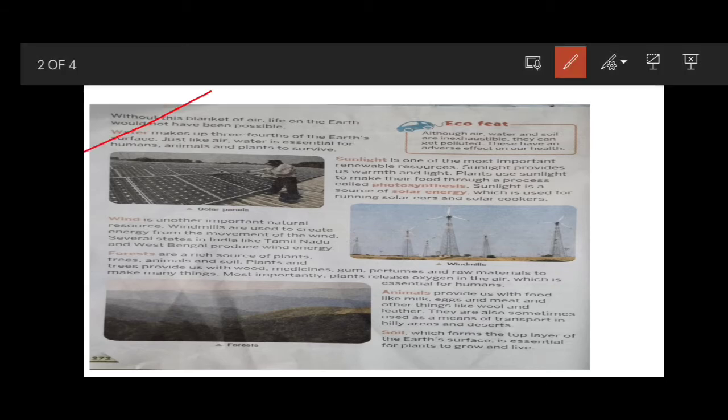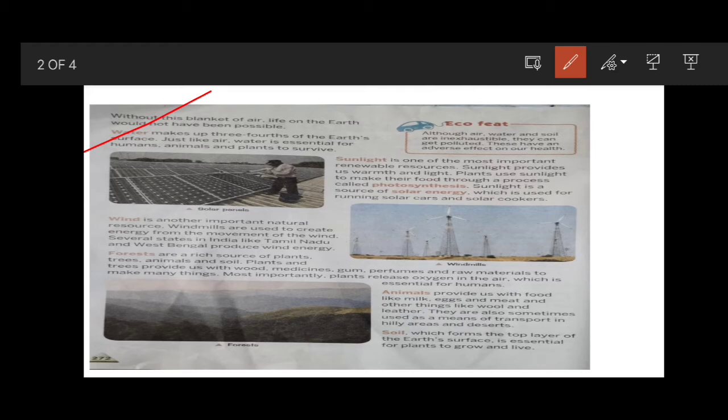Next, water. Water is also one of the important renewable resources. Water makes up three-fourths of the earth's surface. Just like air, water is essential for humans, animals and plants to survive. If we divide the earth into 4 parts, 3 parts of the earth are covered by water and only 1 part is covered by land.